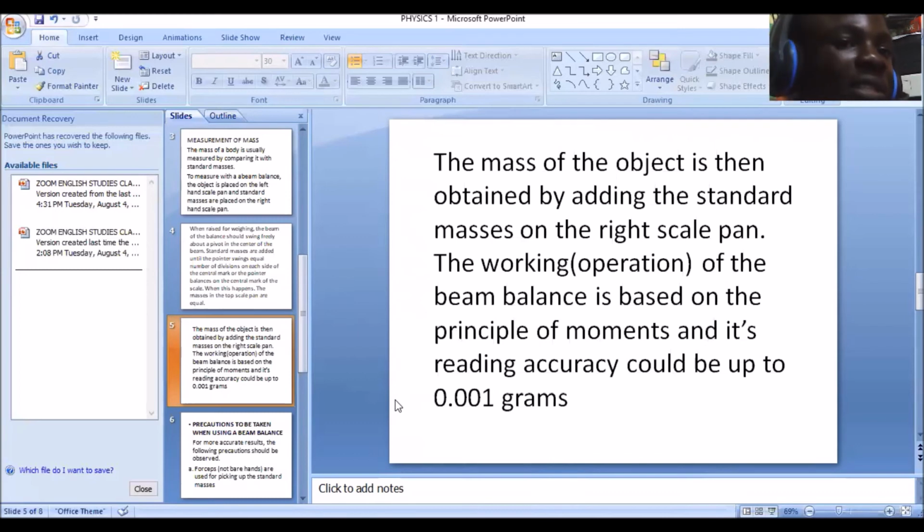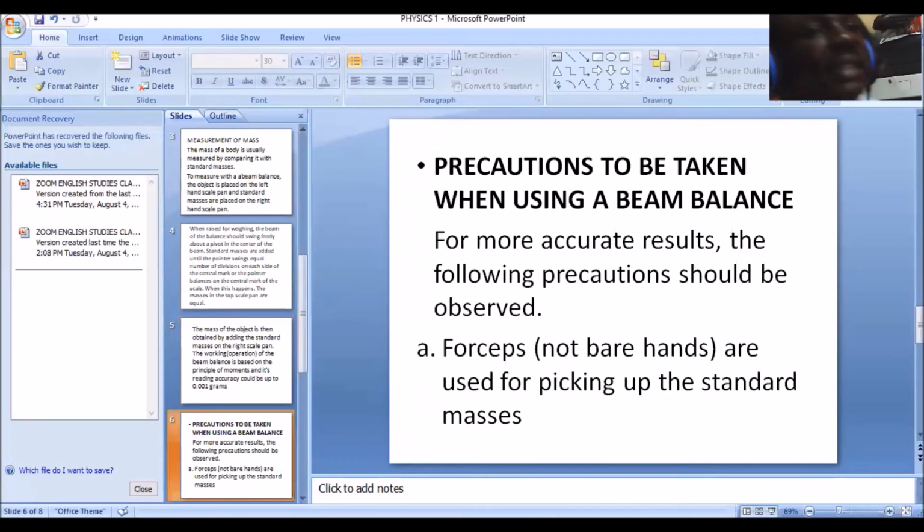That's one point, and its reading accuracy is 0.001 grams. I also said there are precautions to be taken when using a beam balance. These precautions are important so that we can get accurate values. The main aim and purpose of measurement is defeated if the accuracy is very low.